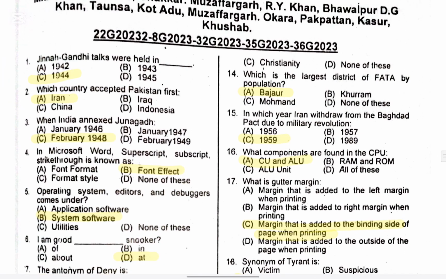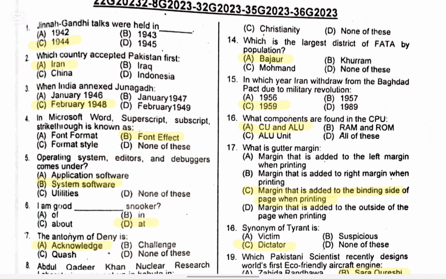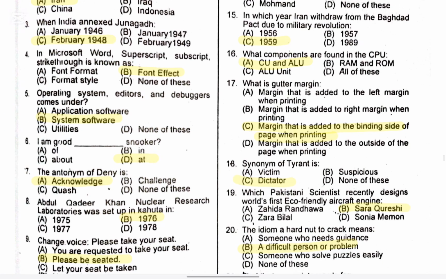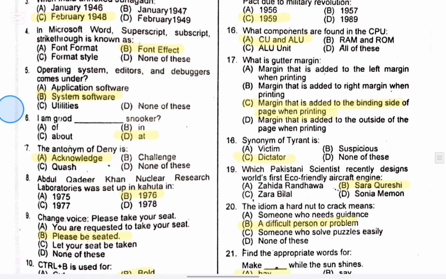Question number 14. Which is the largest district of KP by population? The right option is A, Bajaur. Question number 15. In which year did Iraq withdraw from the Baghdad Pact due to the military revolution? The right option is C, in 1959. Question number 16. What components are found in the CPU? The right option is A, CPU, CU, and ALU.